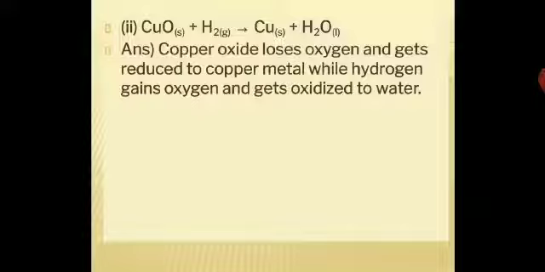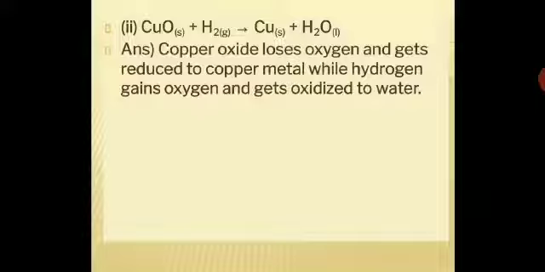Oxidizing or reducing agent? It will be an oxidizing agent because it has oxygen with it, it can give that oxygen, therefore it is an oxidizing agent, but it is getting reduced itself. Whereas hydrogen is accepting oxygen. So hydrogen gains oxygen, therefore it is getting oxidized, and therefore it is a good reducing agent here. Please understand the concept well before you write the answer.